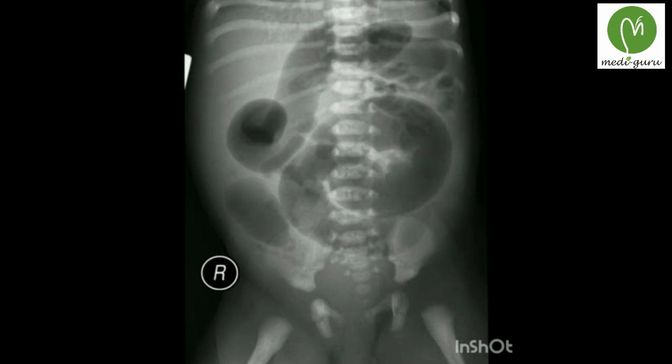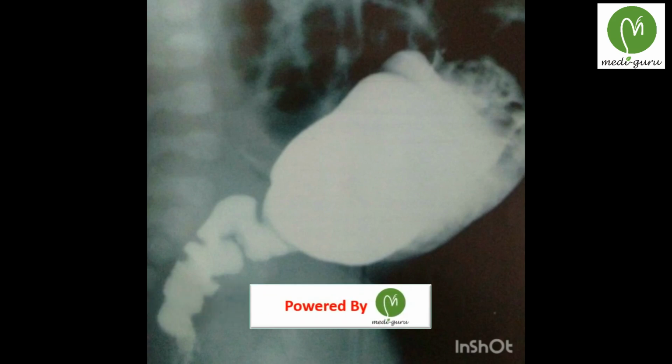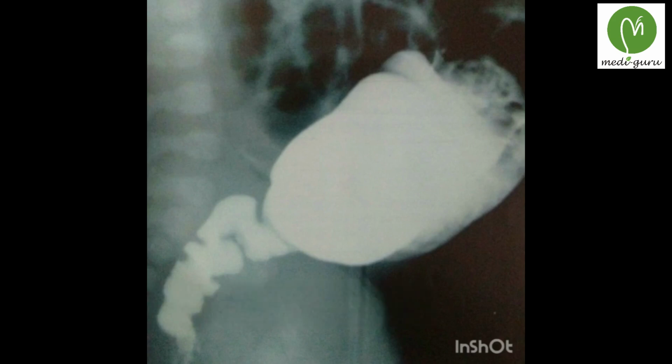The first one is plain abdominal X-ray. The findings include dilated bowel loops and absence of rectal gas shadow. In barium enema, the finding is that there is a transition zone. Proximal to the transition zone, there are dilated bowels. Distal to the transition zone, there is a narrowed segment.